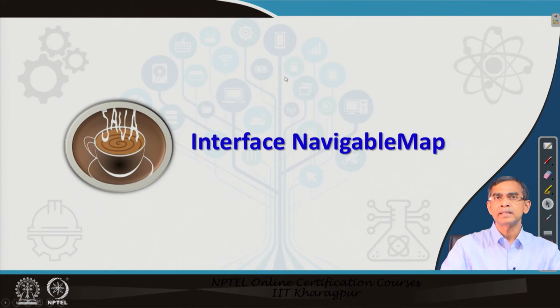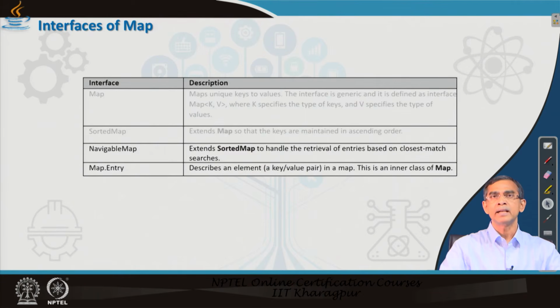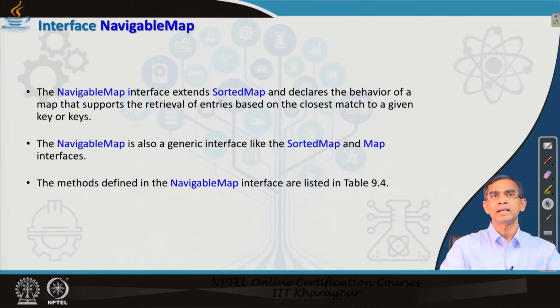Next, let us come to the discussion of the NavigableMap interface. It is just like a map only, but the idea is that here retrieval of entries is based on near matches of the key values, the closest match based on the search. This is the only difference here. It again extends SortedMap and declares the behavior of a map that supports retrieval, addition or deleting, whatever it is; the same methods are there.